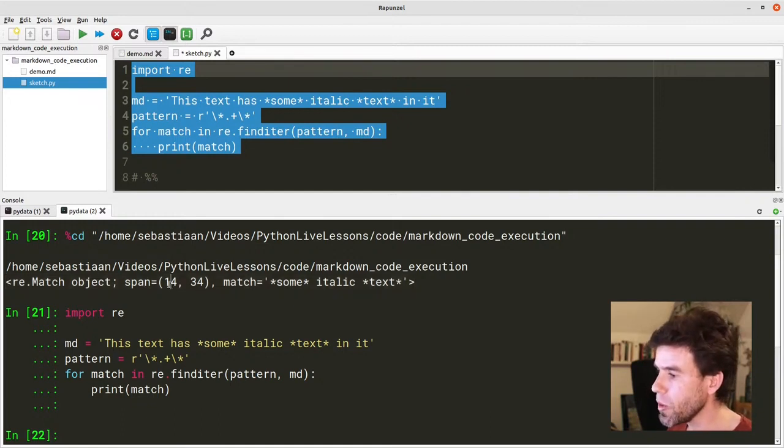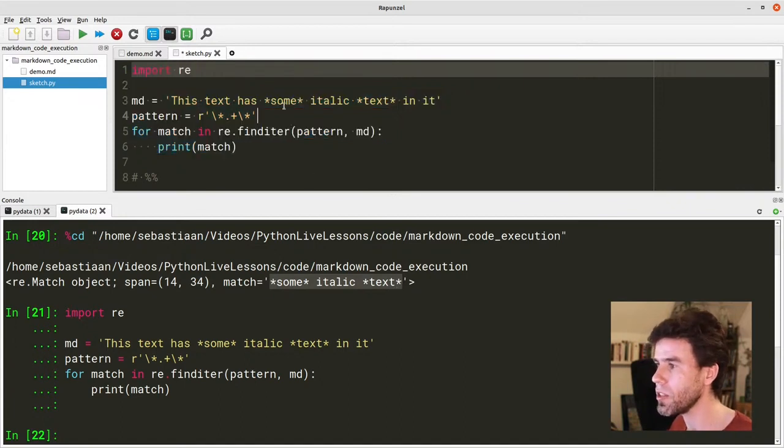And what did it match? Well, it matched from character 14 to 34, and it actually matched some italic text. Oh, that's not what we wanted, right? We wanted to match some and text, but not this whole thing. So what went wrong here? Well, this is important to know about regular expressions.